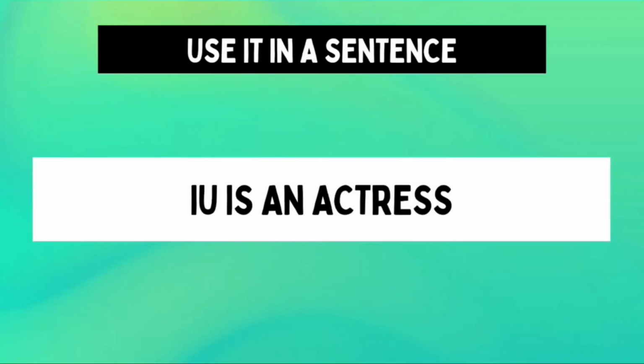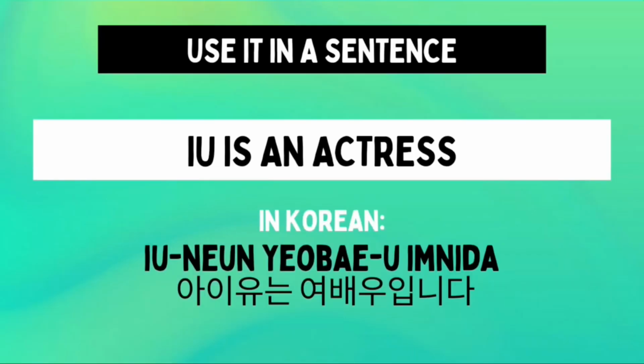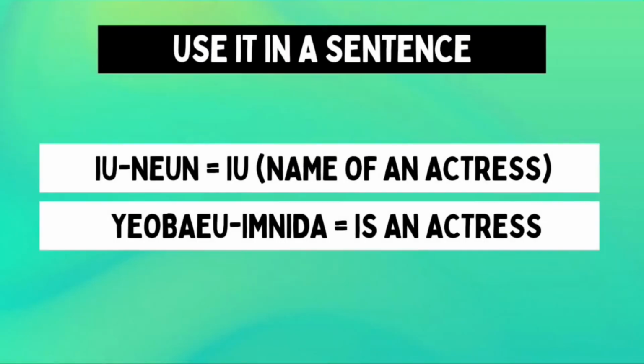Now let's look at this example. It says, IU is an actress. Again, IU is an actress. The Korean translation of this example is IU는 여배우입니다. Again, IU는 여배우입니다.